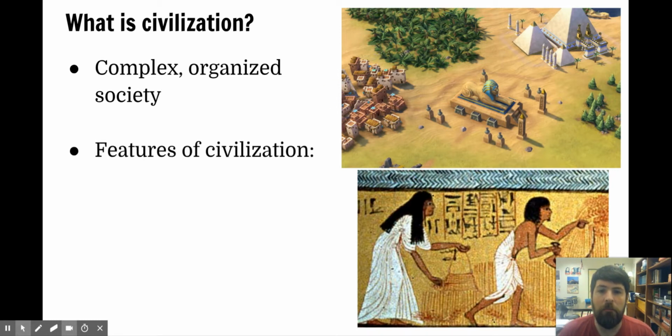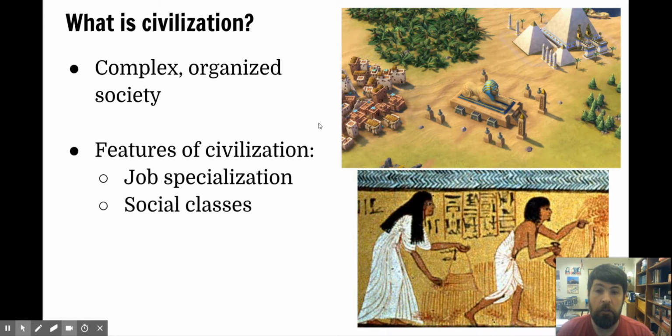So we're going to talk about some features of civilization. I'm going to very briefly go over what these features are, but there's a lot more to them we'll talk about in class, I'm sure. First off, we already talked about job specialization, which is when different people do different jobs and then they're able to trade. This also is connected to social classes, which is where some jobs earn more money and have more power than others. So you end up with some people at the top of society, and then some people in the middle, and then some people on the bottom.